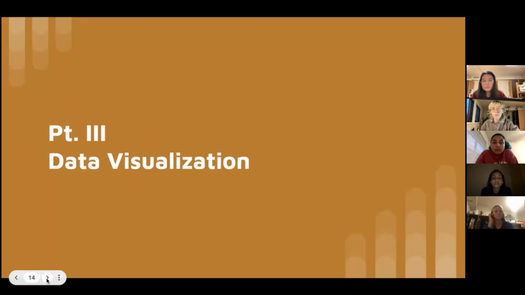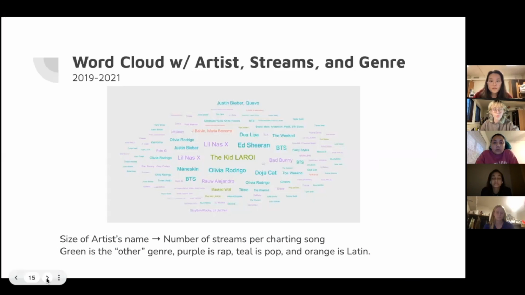For part 3, we made a couple graphs for our data visualization. Our first graph was the word cloud with artists, streams, and genre. And this is just between 2019 and 2021. This word cloud uses the artist, streams, and genre variables, as I said. And the size of the artist names are based on the number of streams per charting song.